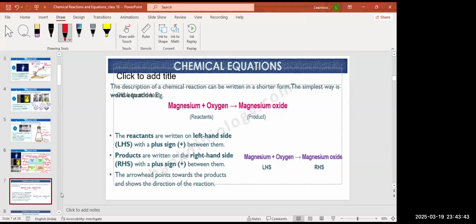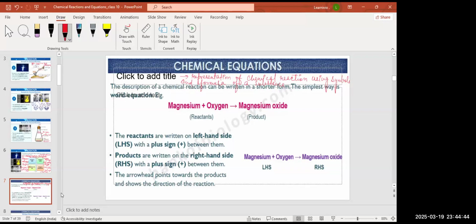Okay, now see. What is a chemical equation? A chemical equation is a representation of a chemical reaction using chemical symbols and formulas of the substances. So chemical equations are the representation of a chemical reaction using symbols and formulas of the substances, right?